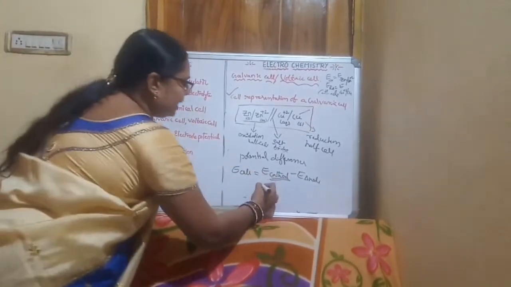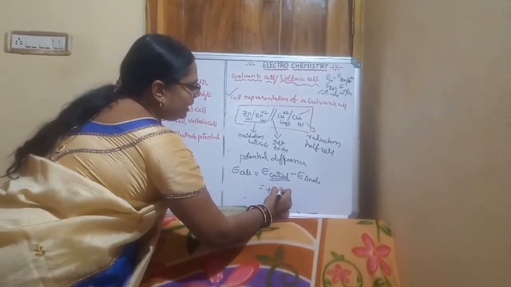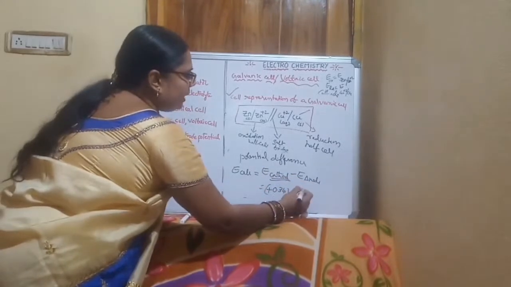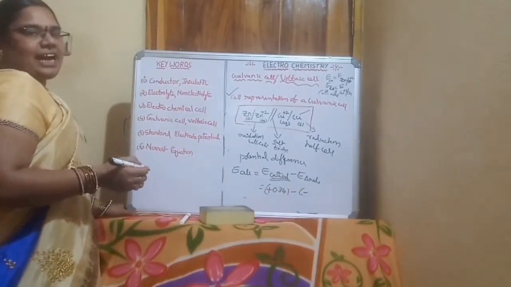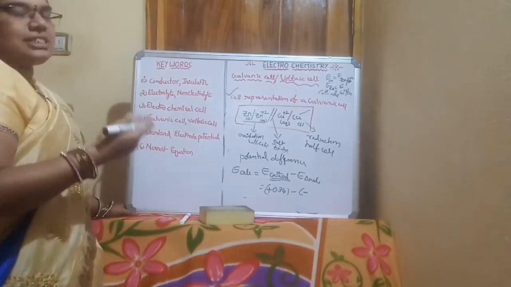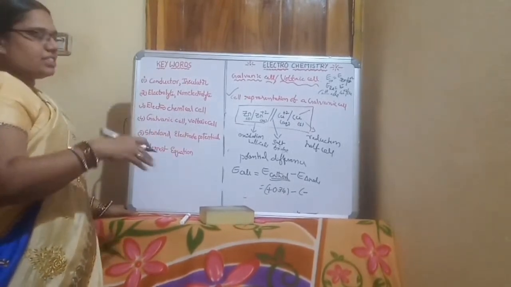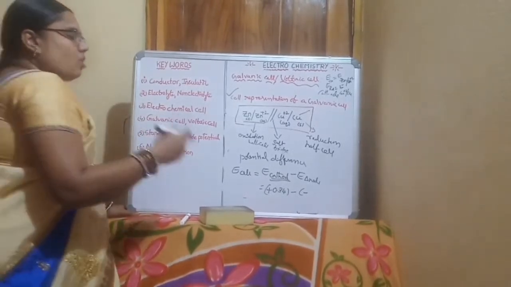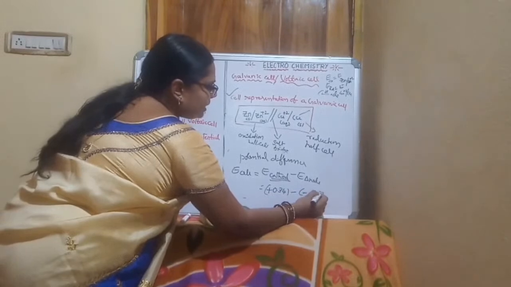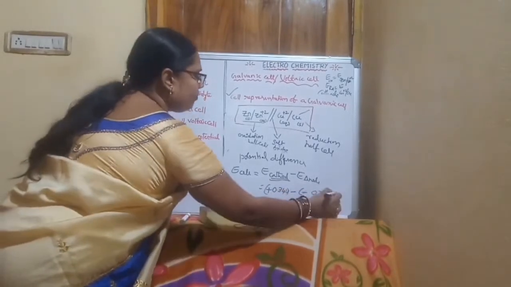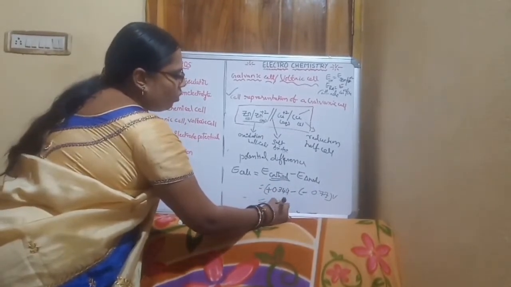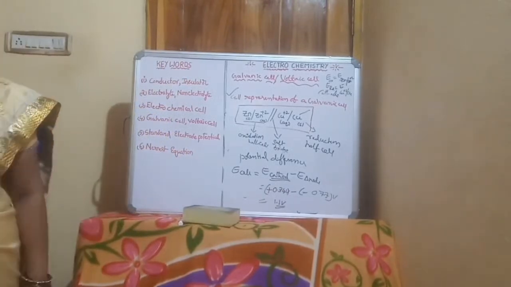in a galvanic cell as plus 0.34, and E anode is represented by a minus sign. It indicates the loss of electrons, that is, the minus sign indicates oxidation. Here E anode can be calculated as 0.77 volts, and E cell of the galvanic cell can be measured as 0.01 volts. This is about the galvanic cell.